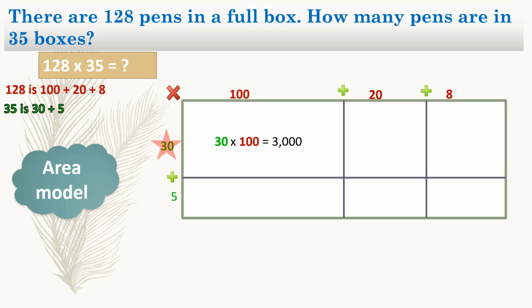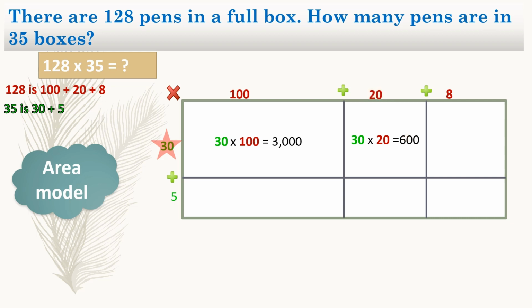Now we are going to multiply 30 by 20. 30 times 20 equals 600. Here again, we just simply say 3 times 2. So 3 times 2 equals 6. And we have 2 zeros in all in these numbers. So we just simply add the 2 zeros to 6 and we get 600.